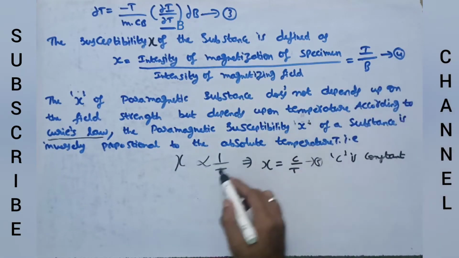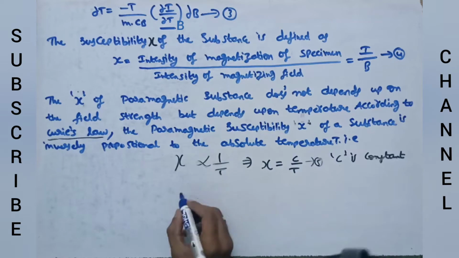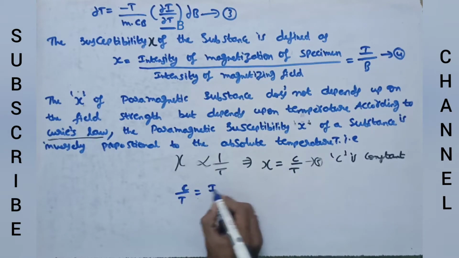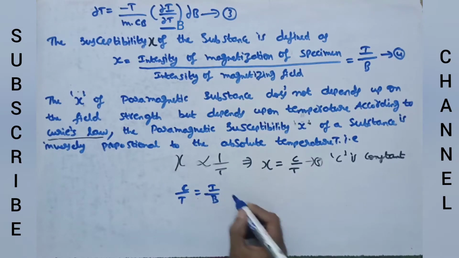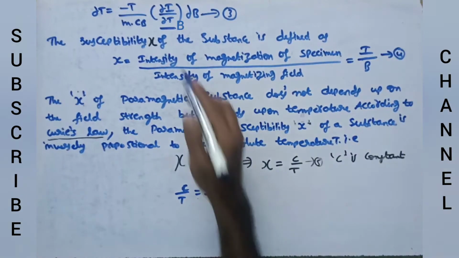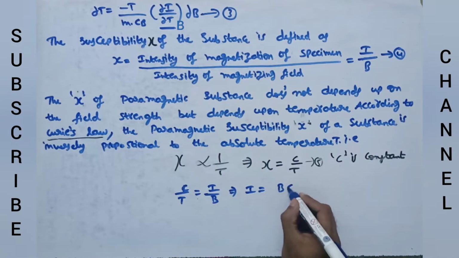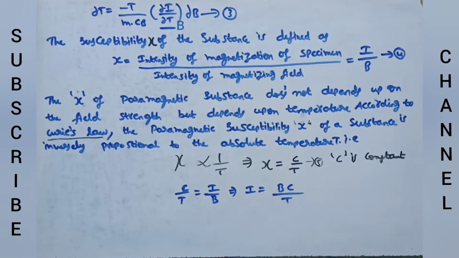When we compare equations 4 and 5, C by T equals I by B. We need I to substitute ∂I by ∂T, so we write I equals BC by T. This is equation number 6.